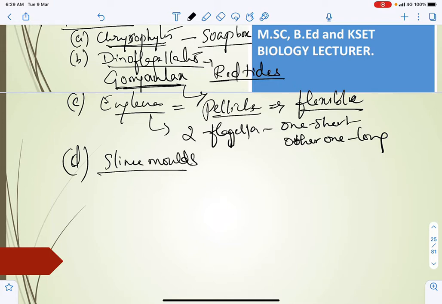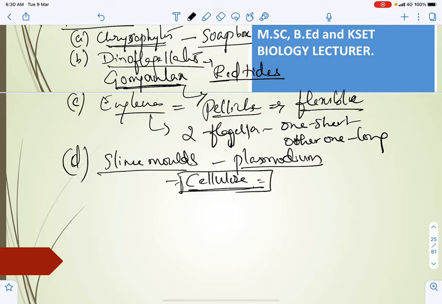And later we discussed slime molds, which include aggregations of cells called plasmodium, and during unfavorable conditions this plasmodium forms. Here the cell wall is made up of cellulose, right? Cell wall is made up of cellulose.